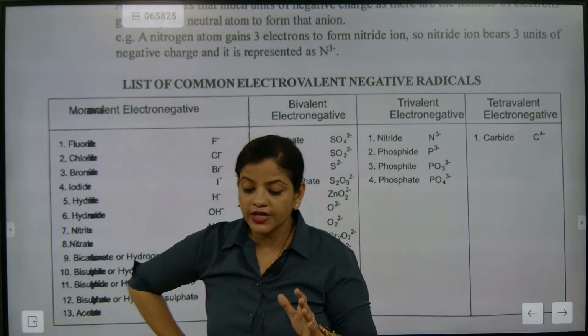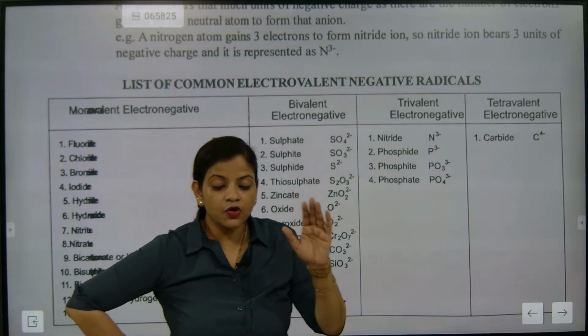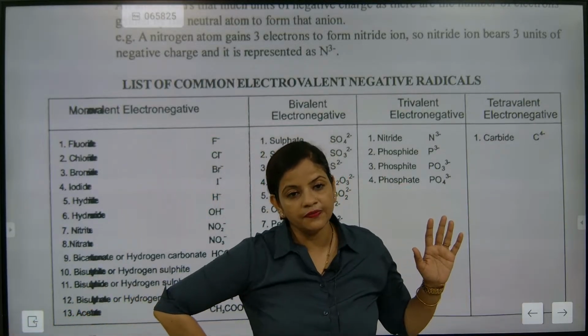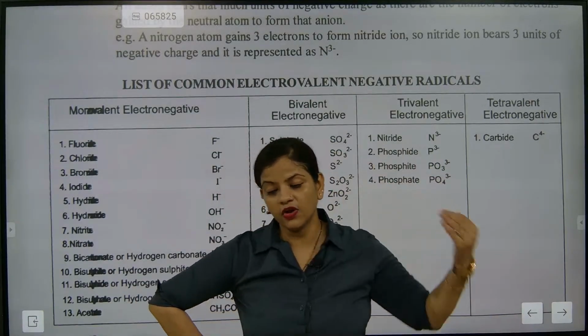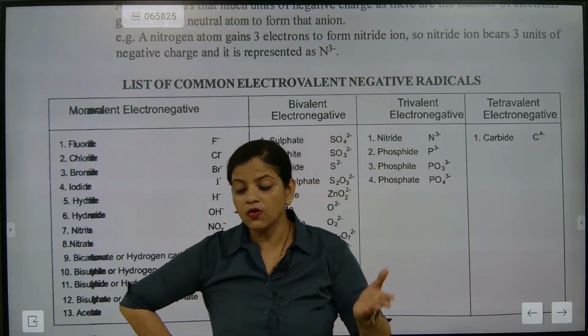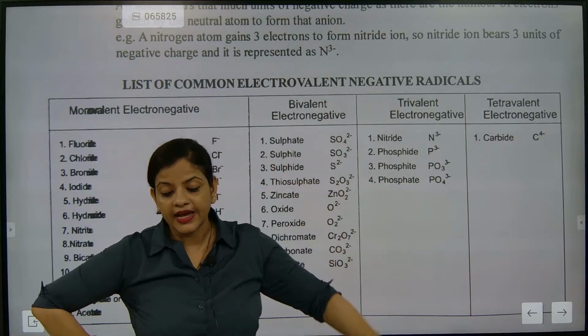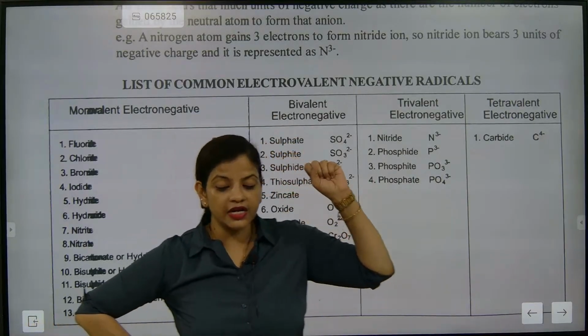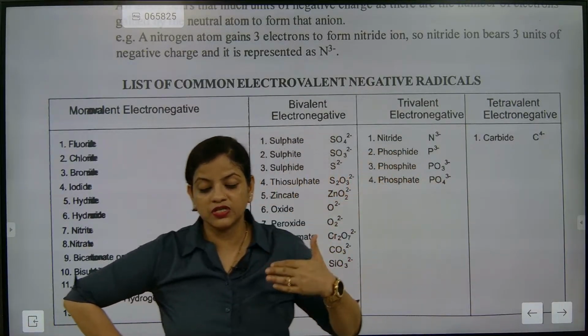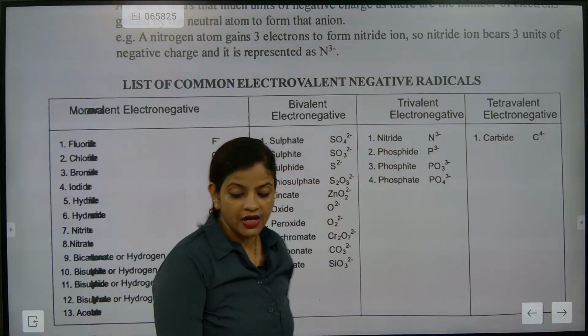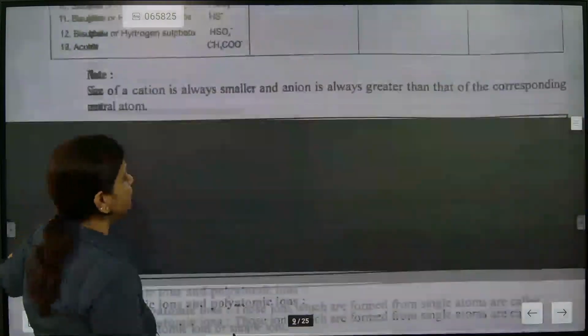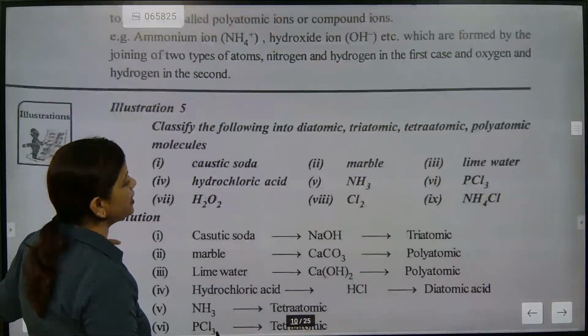Very good. So yes, this is exactly the thing. Electropositive, electronegative we have learned. Receiving of electron, giving of electron we have discussed. When they are giving, they are becoming positive. When they are taking, they become negative. So all this important content we have discussed about electropositive and electronegative elements. These are very important for all types of tests.